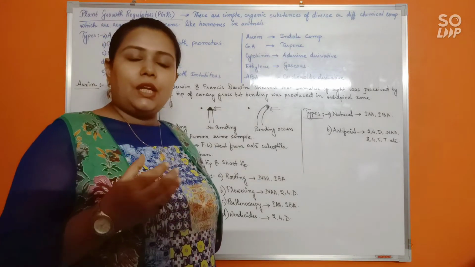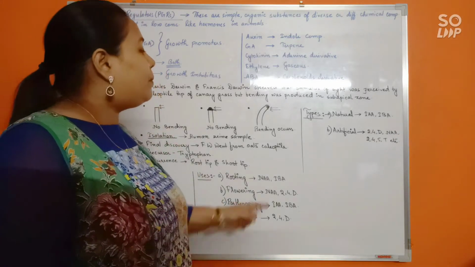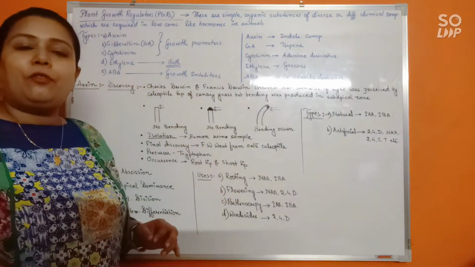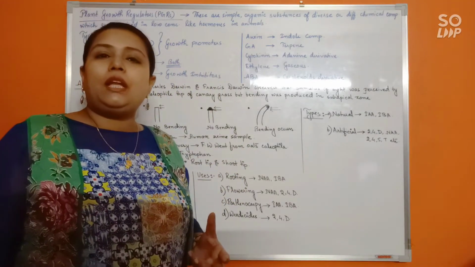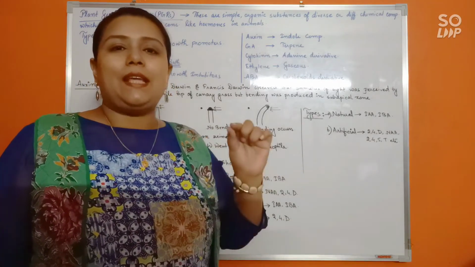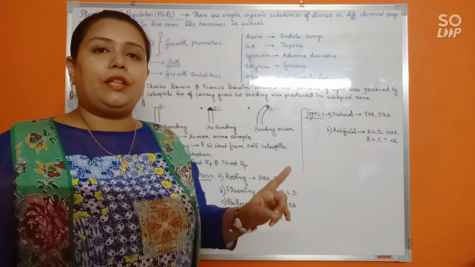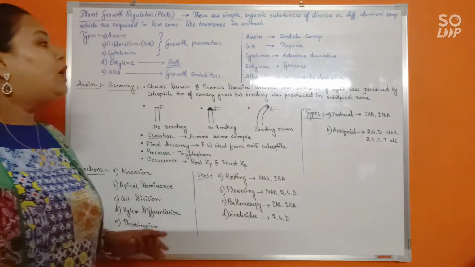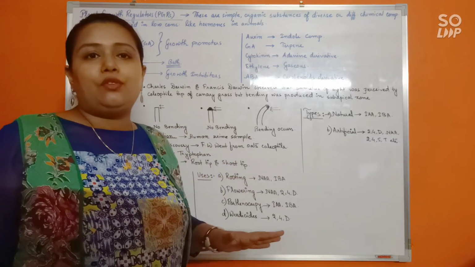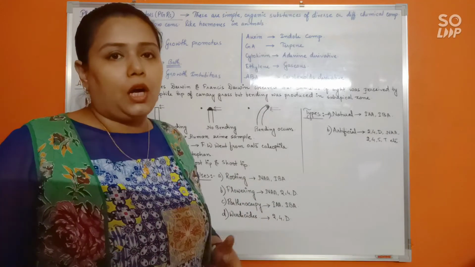There will be a bending seen in this coleoptile tip, but the bending will be produced in the subapical zone. So in short, whenever the coleoptile tip of canary grass is exposed to a unilateral beam of light, it will start to bend, but the bending is not going to be observed exactly at the tip, rather in the subapical zone. It will not occur at the apex, rather at the subapical zone. Is that clear? Now, Charles Darwin and Francis Darwin were not given the credit for the discovery of auxin. Many experiments had to be performed finally to come to a conclusion.